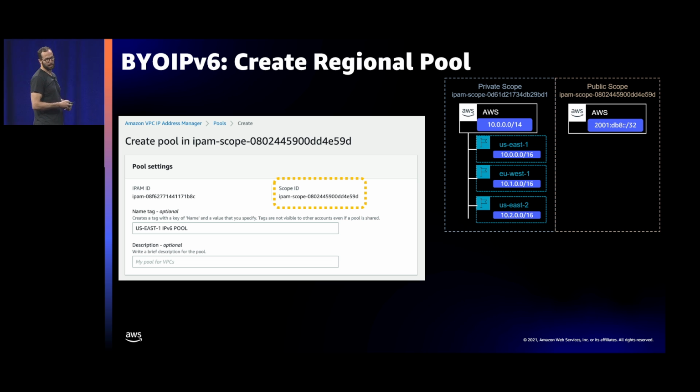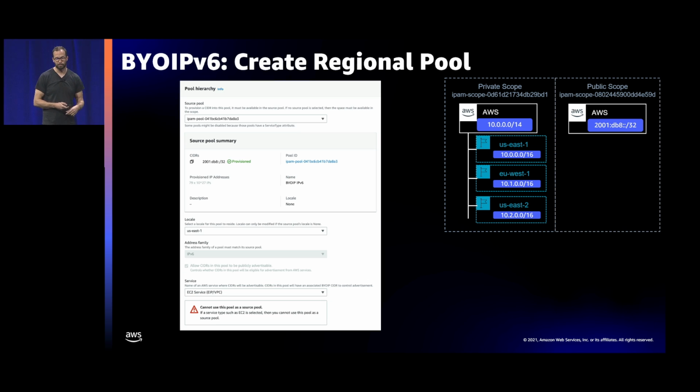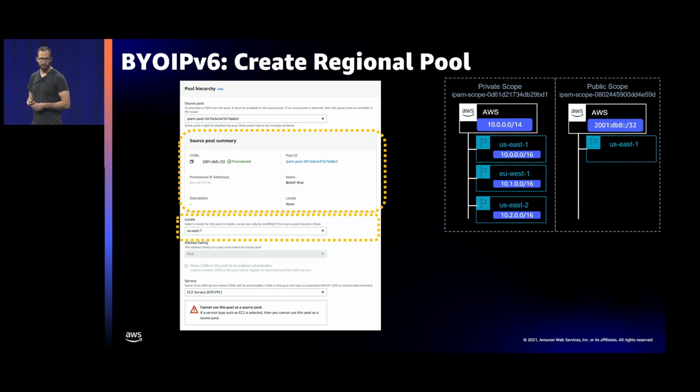In this case, we will create a regional pool from that original range. You can see here the source pool is the address block that we allocated earlier. We're specifying that this will go into US East 1. And because in this example my hierarchy only has 2 levels, I will be using that range to allocate to VPCs, so I select the option that this will be used by EC2 or VPC.